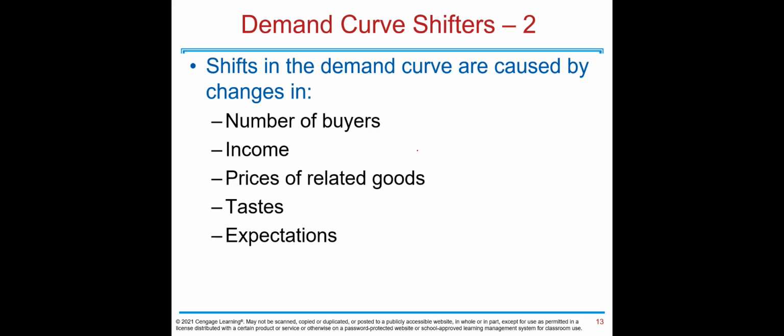So what are these shifters? We have 5 shifters here: number of buyers, income of buyers, prices of related goods, not the price of the good itself, but the price of related goods like competitive brands, taste, which you can say is the preferences of buyers, and finally expectations.